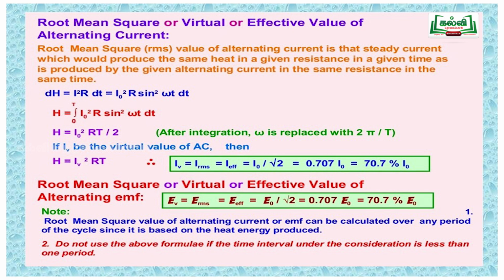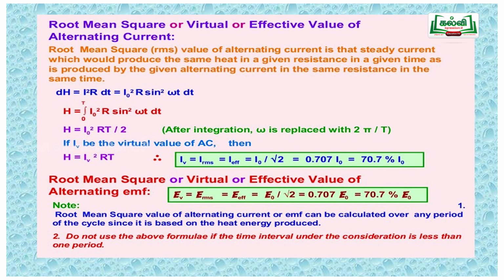And what is root mean square? The root mean square value of EMF is the heat produced by the EMF that is equivalent to the steady current, that is DC current. For the board exam we have to see the derivations, but for competitive exams we should know that I RMS is equal to I naught by root 2, the effective value, also 0.707 I naught. So this should be very clear that 70.7% of the AC is equivalent to the steady current. Root mean square value can be applied over any period, but it is only for one full period, not less than one period.